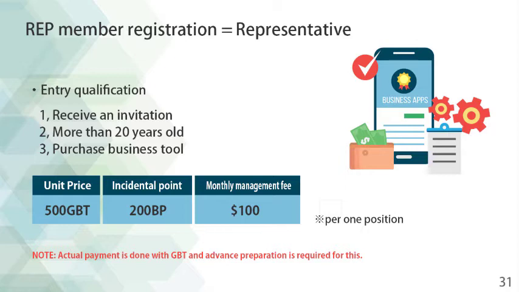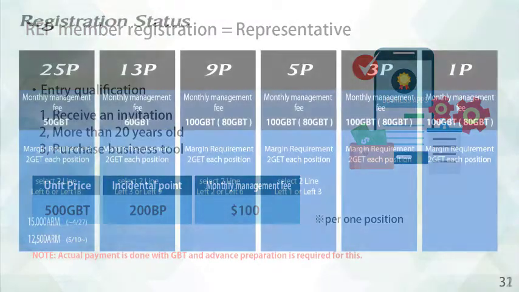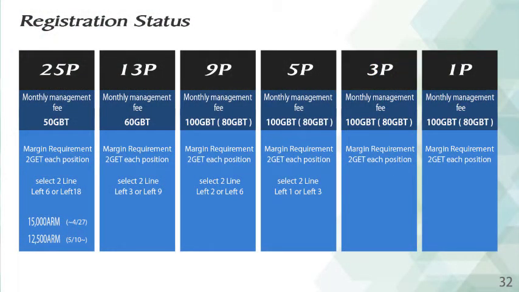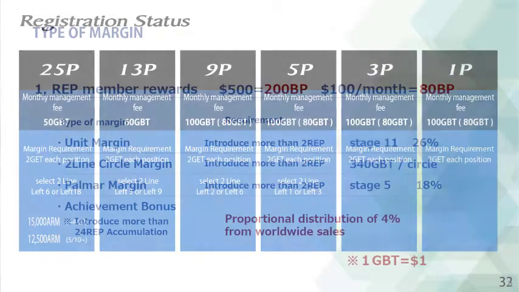One position is equivalent to 500 GBT. The monthly administrative fee for continued use of the Business Tool is $100. There is a discount benefit available based on the number of positions to be registered. The actual payment will be paid in the Greenbox token. Therefore, you are required to prepare the GBT in advance. Registration positions can be selected from 25, 13, 9, 5, 3, or 1 position.